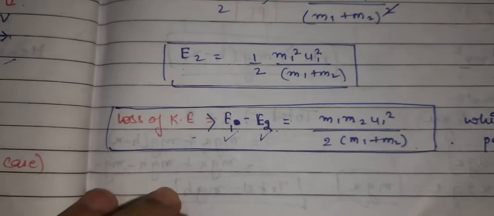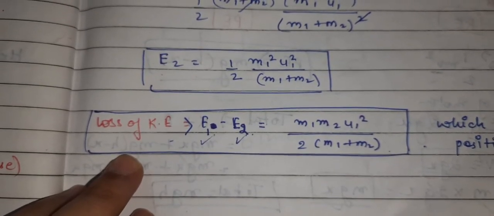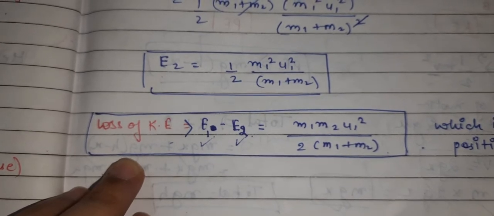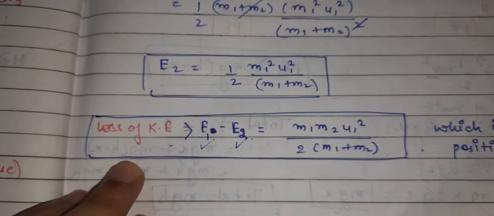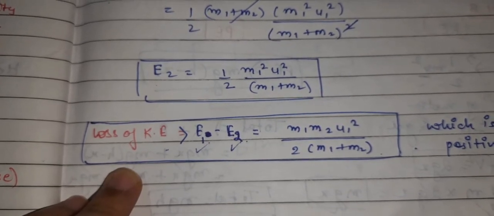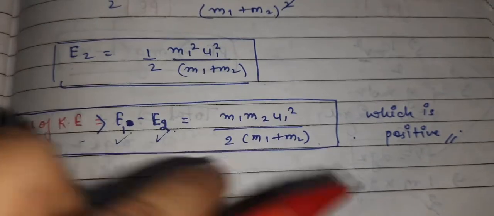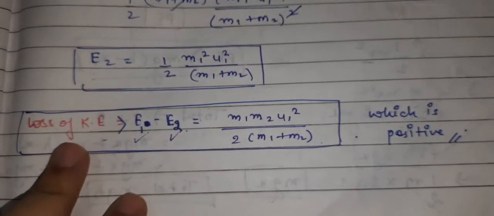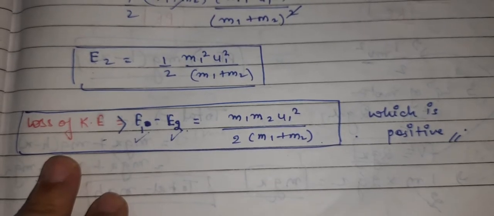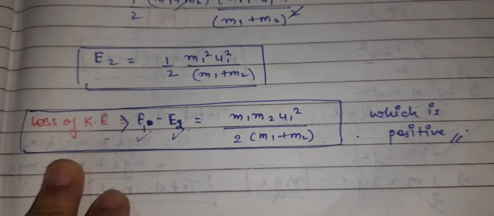Now it is very easy to find out the loss of kinetic energy. Just subtract the two, E1 minus E2. Why are we doing E1 minus E2? Because the kinetic energy before the collision was greater. After subtraction, the formula I got is the one I have written on the paper, and it is positive. What does positive mean? It means there is actually a loss of kinetic energy.